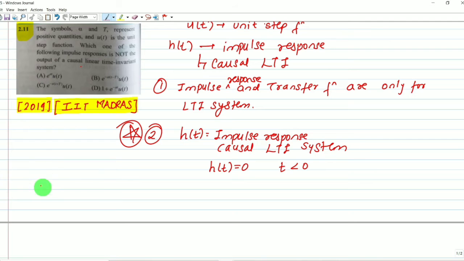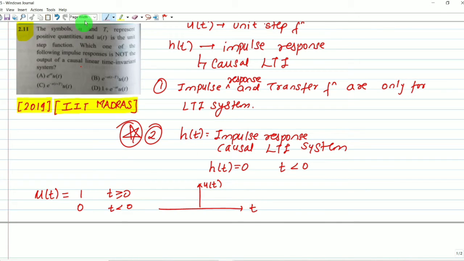Let me check option A. Let me define u(t) once again. u(t) is known as the unit step signal. Its value is 1 when time is greater than or equal to 0, and 0 when time is less than 0. Let me draw the graph of u(t) versus t.